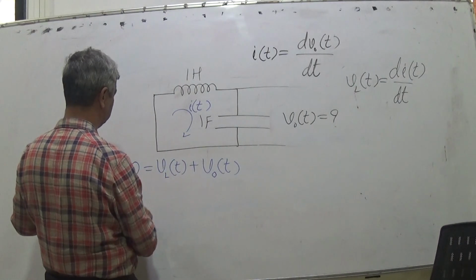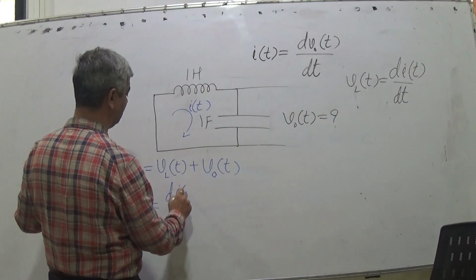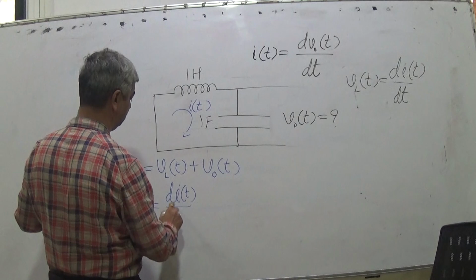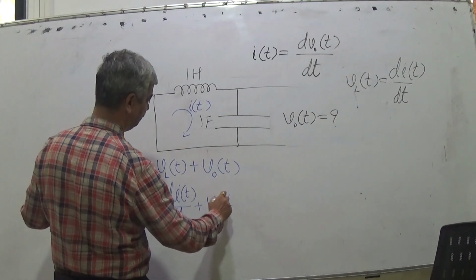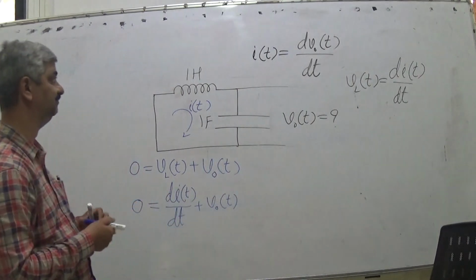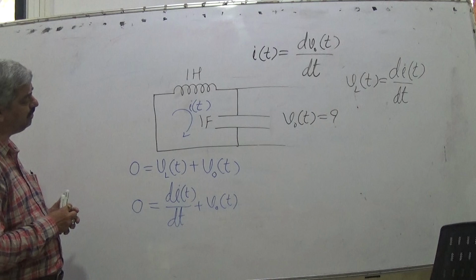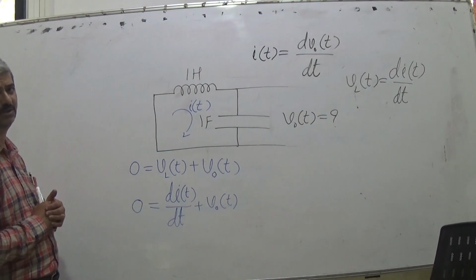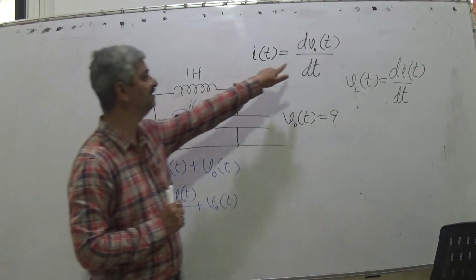So I write 0 is equal to di(t) by dt plus Vo(t). But do I want i(t)? That also I don't want. So I replace the value of i(t) using this.